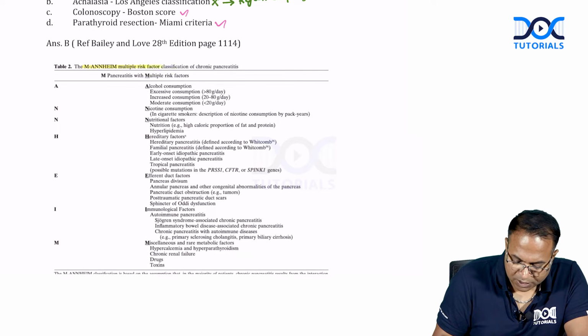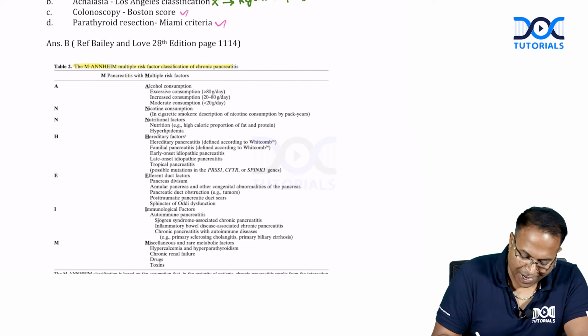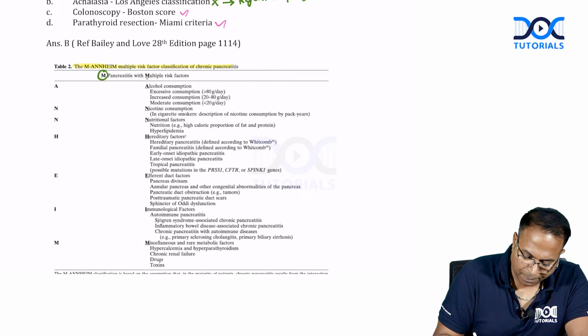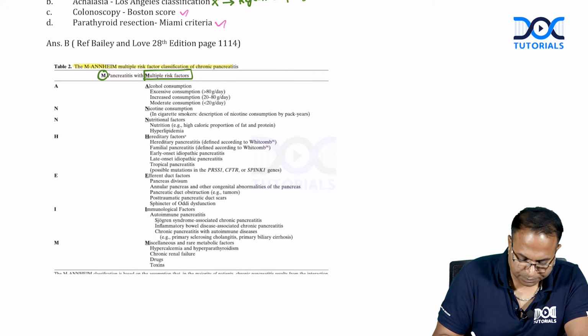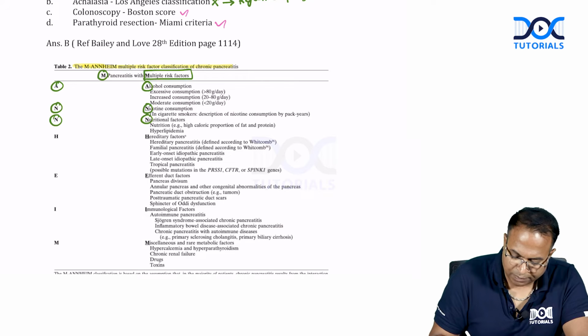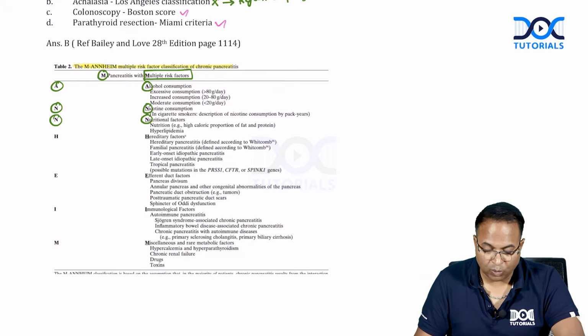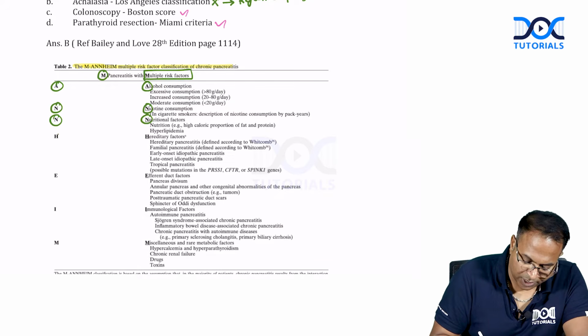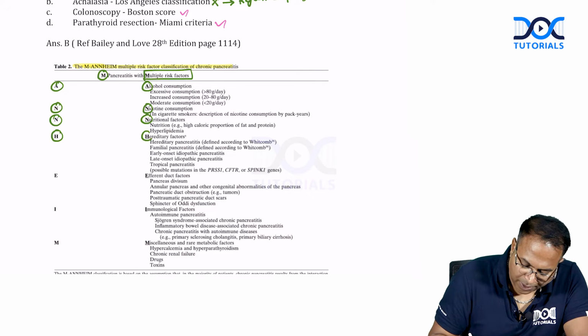Mannheim, multiple risk factor for chronic pancreatitis. Mannheim is a mnemonic. M for multiple risk factors. A, alcohol. N, nicotine. Another N, nutritional, high caloric proportion of fat and protein. H, hereditary.